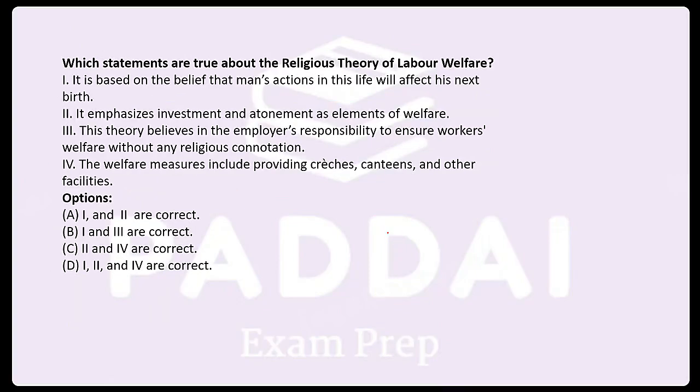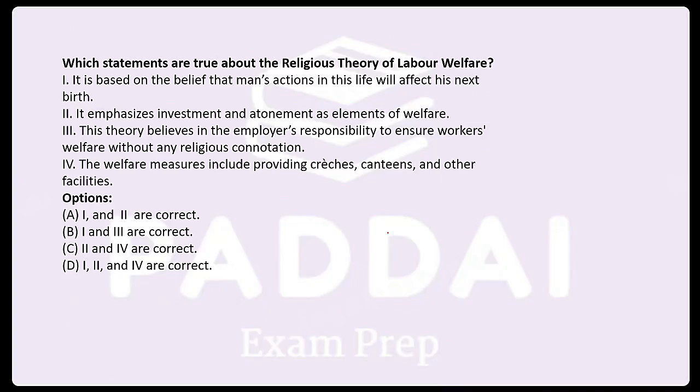Which statements are true about the religious theory of welfare? It is based on the belief that man's actions in his life will affect his next birth. It emphasizes investment and atonement as the element of welfare. This theory believes in employers' responsibility to ensure workers' welfare without any religious connotation.